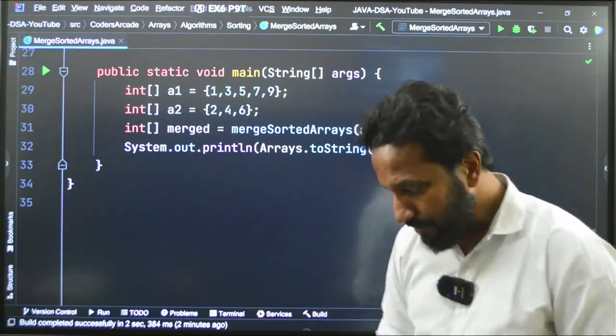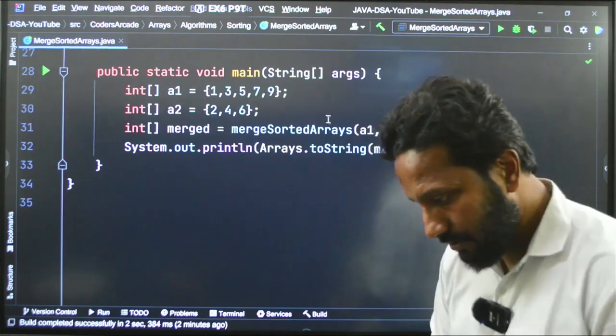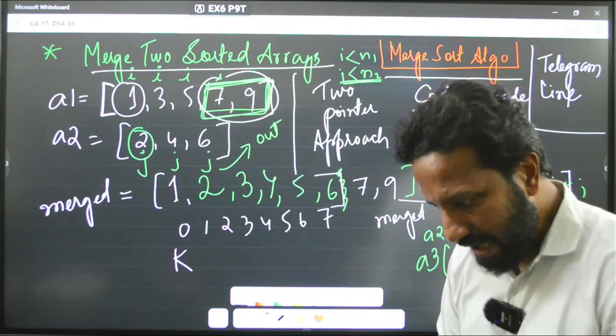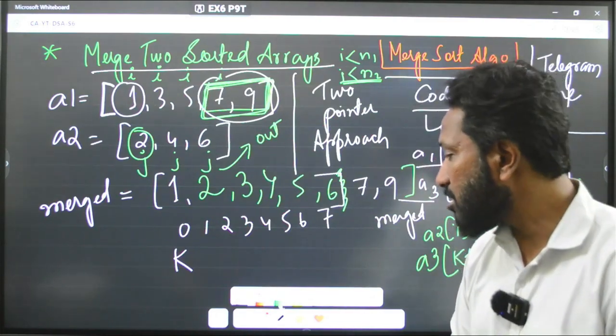Okay, so let's go to the next one. The next concept, a very important concept, the next sorting algorithm, which is the merge sort algorithm.